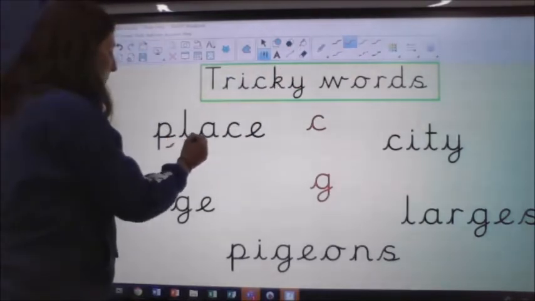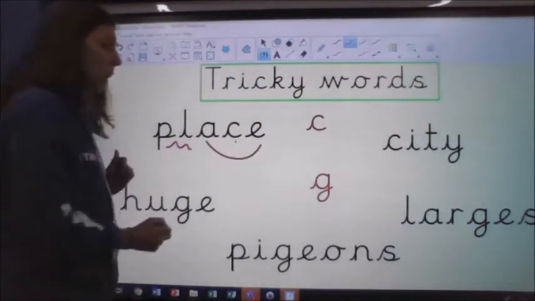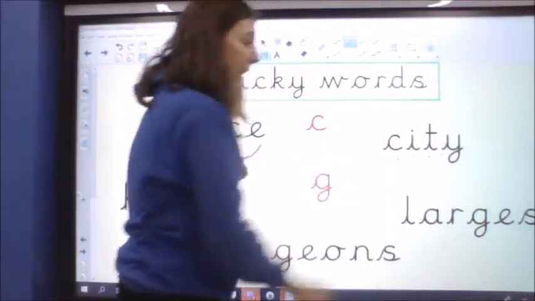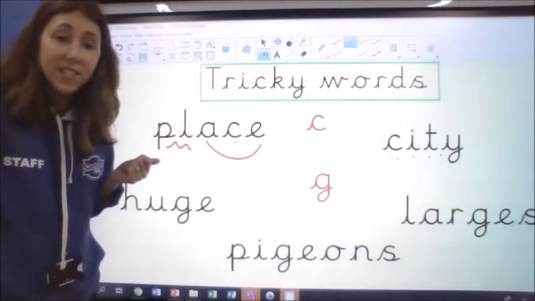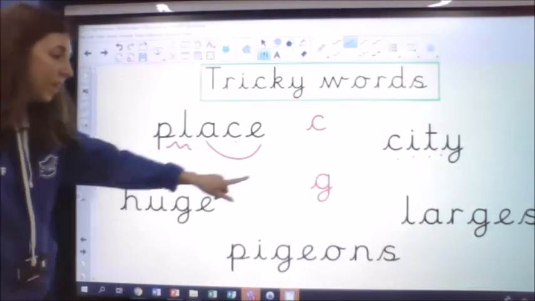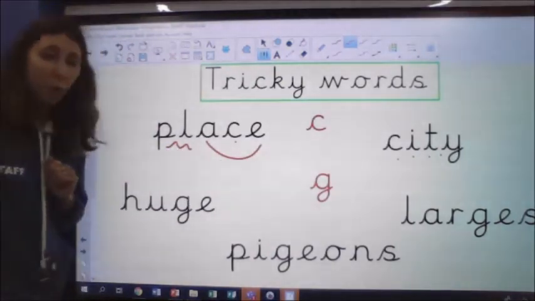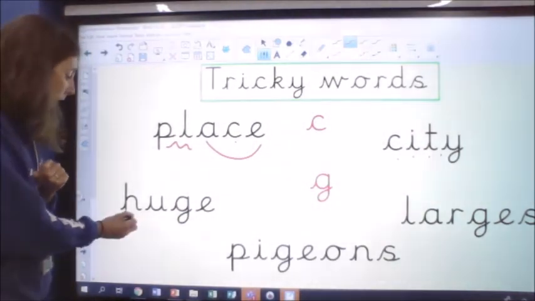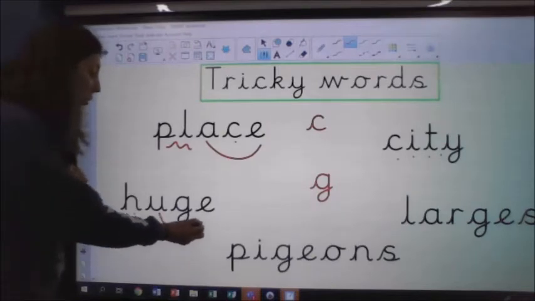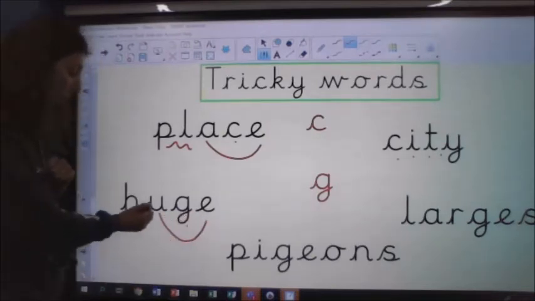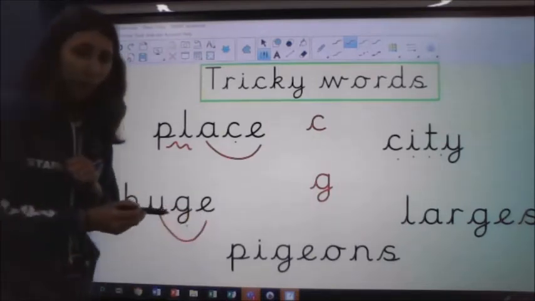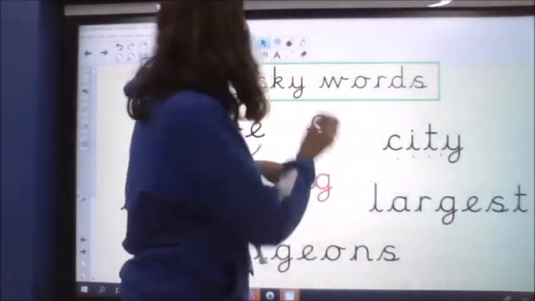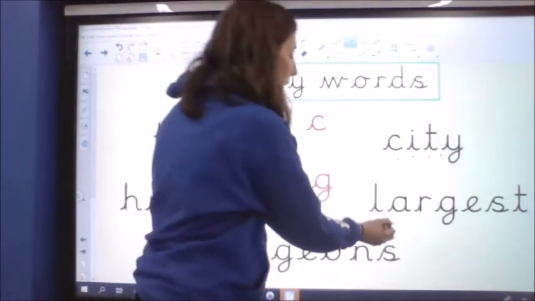So this one is place. And this one, I bet you can tell me what this one would be. That one is city, isn't it? Okay. And in the bottom three, we've got words where the G is making a J sound. Okay, we've got U there. Huge. Then we've got large.